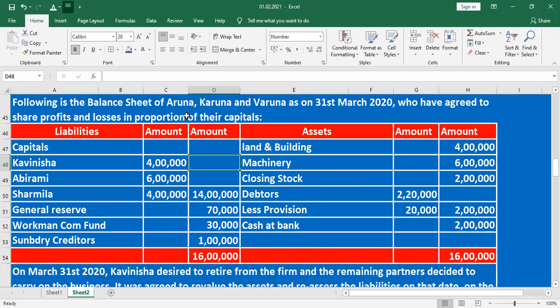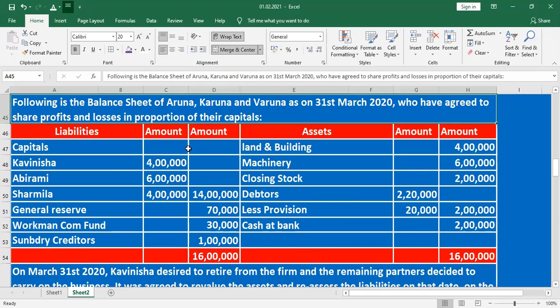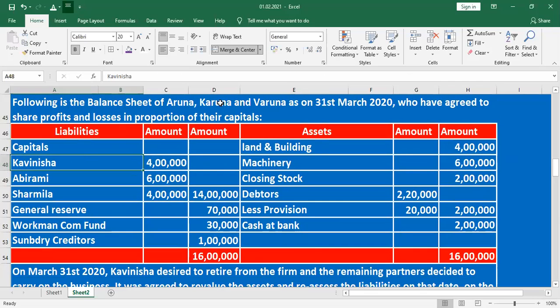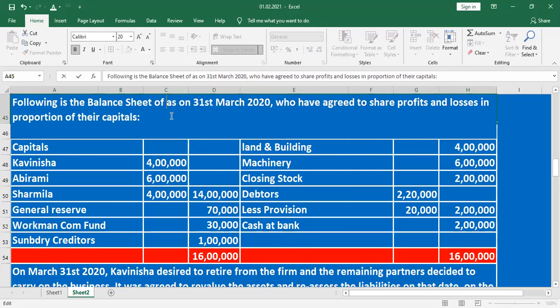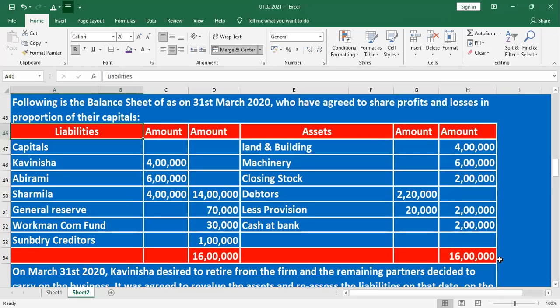Here we only change the partner names: Kavinisa, Abhirami, and Sarmila. Following is the balance sheet of Kavinisa, Abhirami, Sarmila on 31st March 2020, who have agreed to share the profit and losses in their profit sharing ratio.